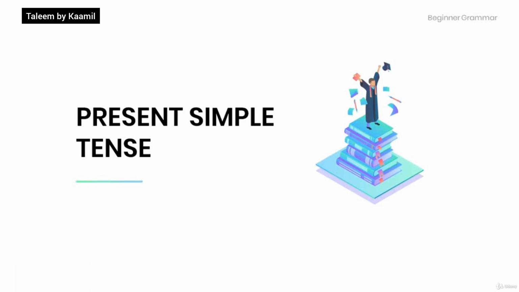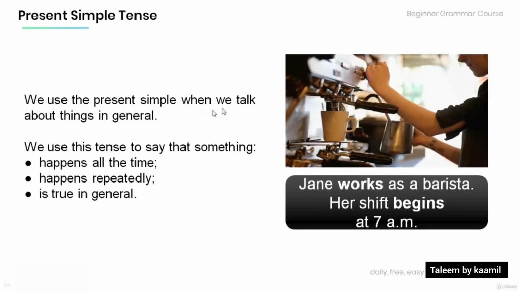Today, we are going to talk about the present simple tense. Let's get started. We use the present simple when we talk about things in general. Note that we use this tense to say that something happens all the time, happens repeatedly, and is true in general. Have a look at the example over here.